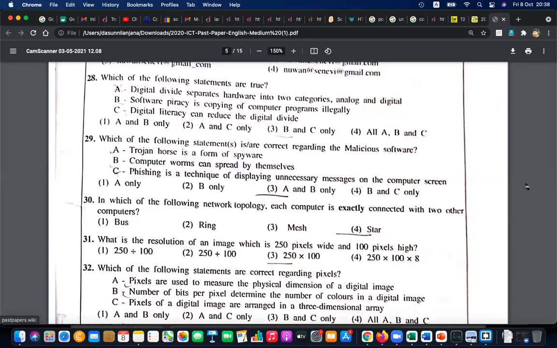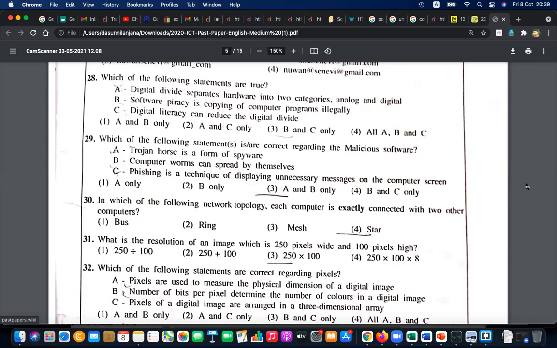It's not dividing hardware into two categories. Software piracy. Pirated software means illegal copies. So basically, taking illegal copies of software, programs, or any kind of soft copy material is piracy. Pirated copies are not genuine, not a legal copy. So software piracy is copying of software programs illegally. Yes, that is true. The first one is incorrect.